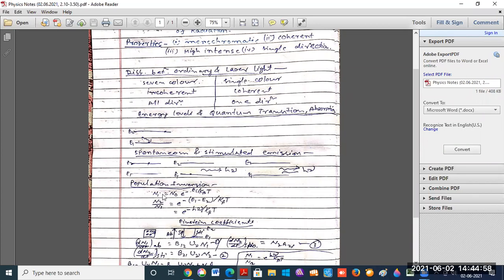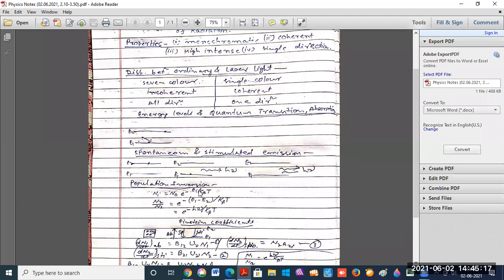N2 divided by N1 is equal to e to the power minus Ei divided by K beta T. Ei means the difference between the ground state energy level and the uppermost energy level.